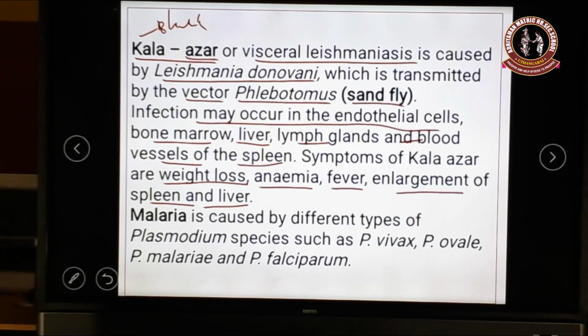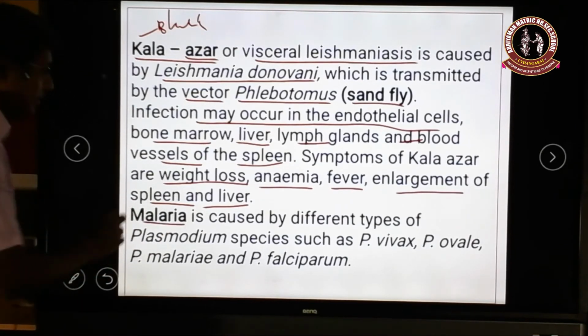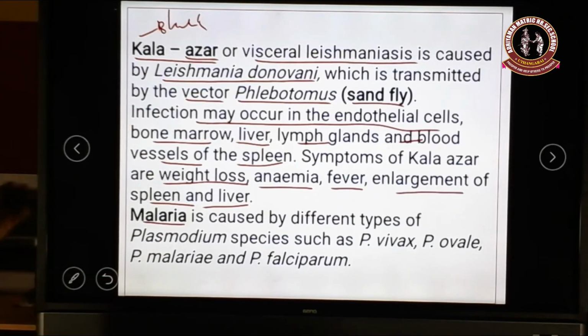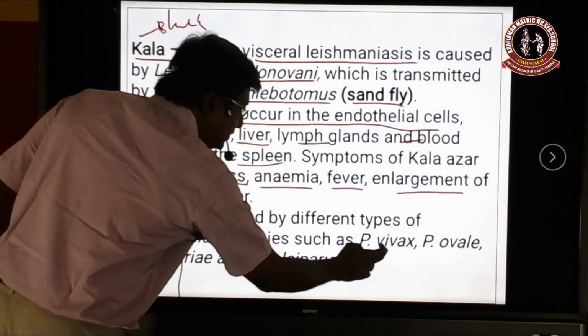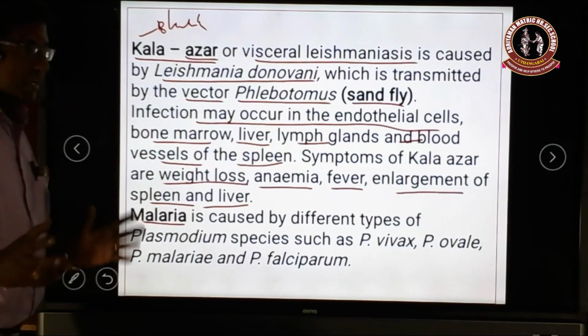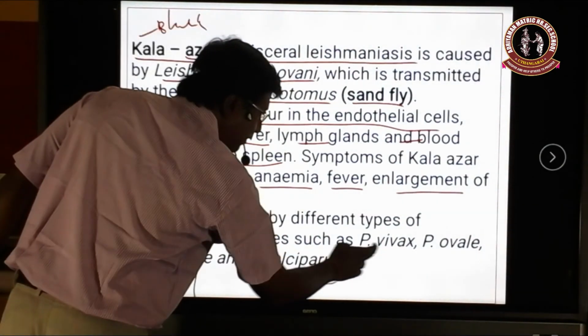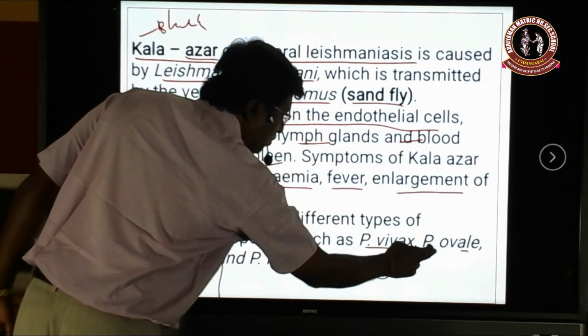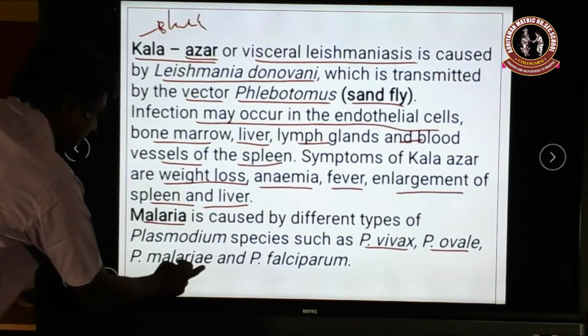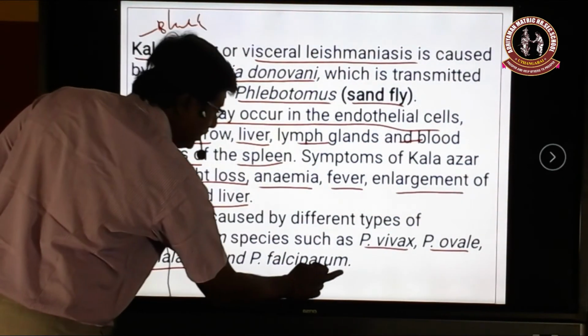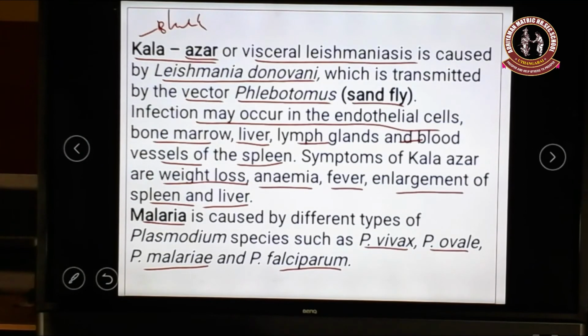Okay. Then finally we see one more protozoan, that is called malaria. There are different types of malaria because there are different species of Plasmodium. The first one is called Plasmodium vivax, the second is Plasmodium ovale, the third is Plasmodium malariae, and the fourth one is Plasmodium falciparum. There are four species of Plasmodium which cause four different types of malaria in humans.